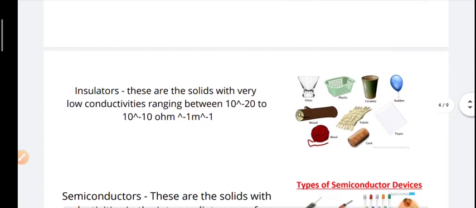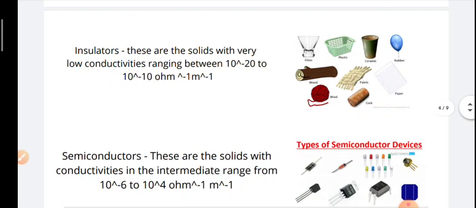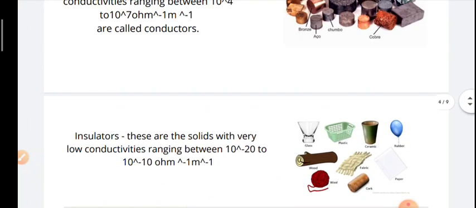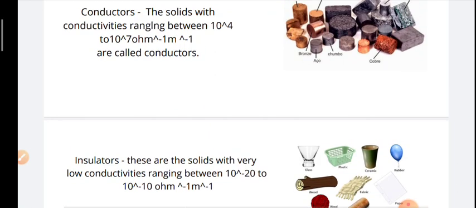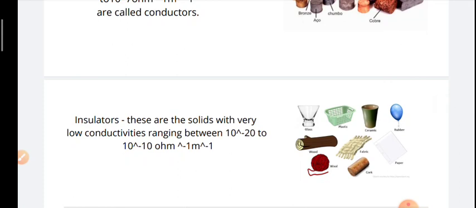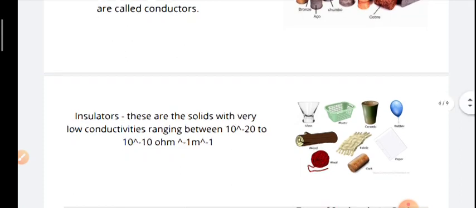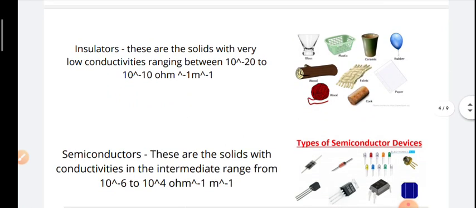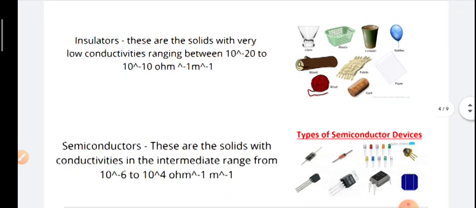So we are moving to the next. Next is insulators. These are the solids which have very low conductivity, ranging between 10 to the power minus 20 to 10 to the power minus 10 per ohm per meter. You have noticed something: insulators have a negative sign in their range and conductors have a positive sign, meaning there is a very wide difference between insulators and conductors. Insulators have very low conductivity, or you can say no conductivity. You might have seen insulators at your home: wood, rubber and plastic. These are all common things.